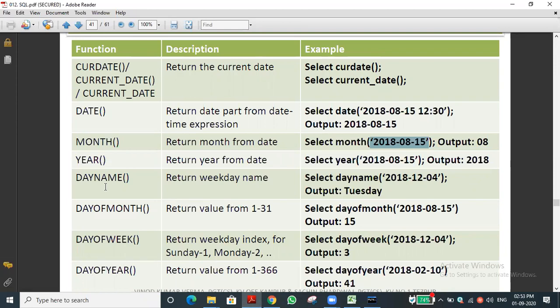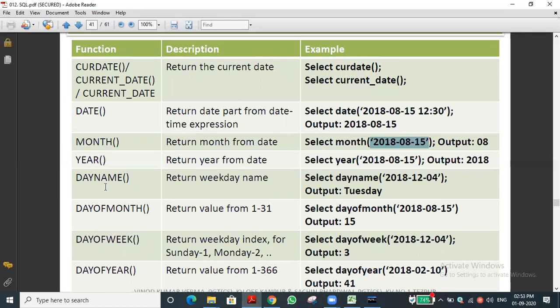See, many things are there: day name, day of month, day of week, day of year. Day of month means which date of the month it will return. That is simple. Day of week means each day has one number: Sunday means 1, Monday means 2, Tuesday means 3. So it will return in number format.